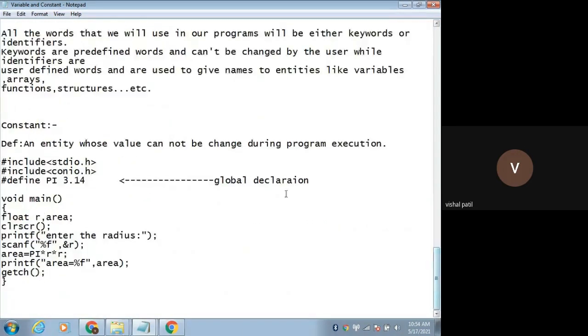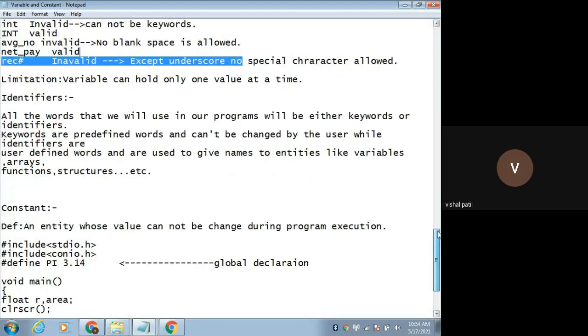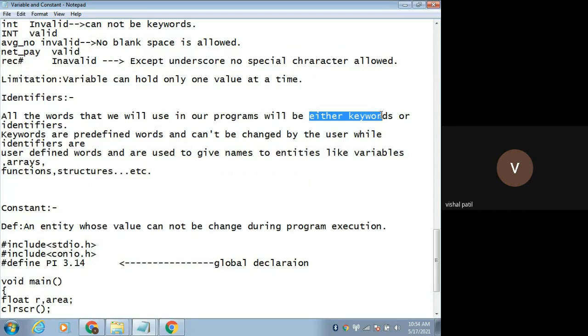Then what are identifiers? All the words that we use in our program will be either a keyword or an identifier. Whatever words we are using in our program will be either a keyword or an identifier.